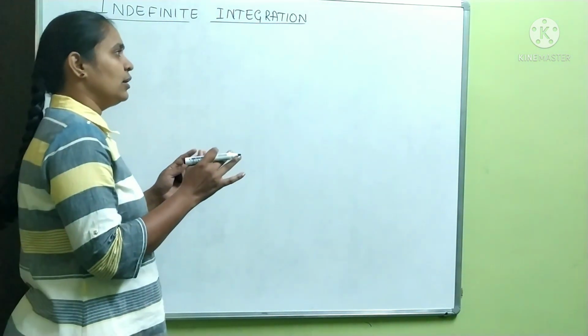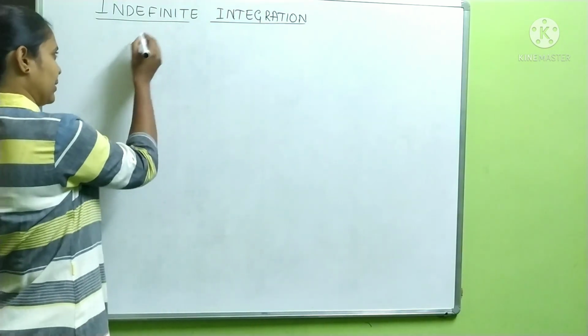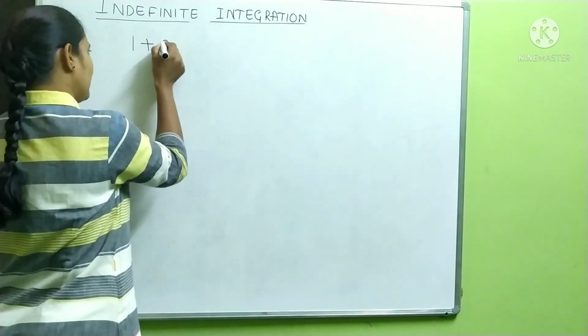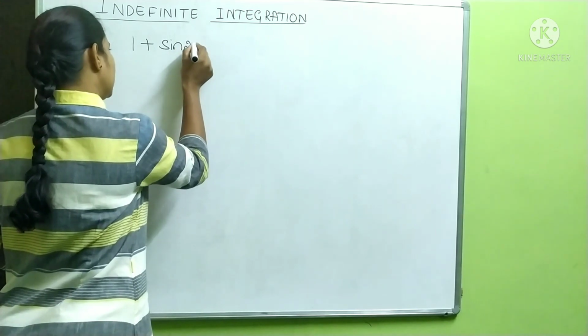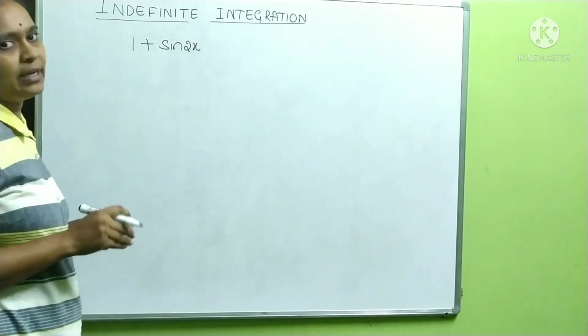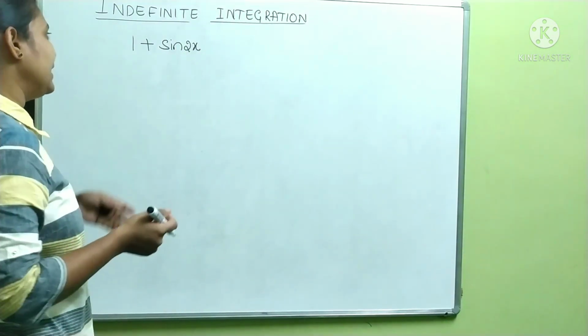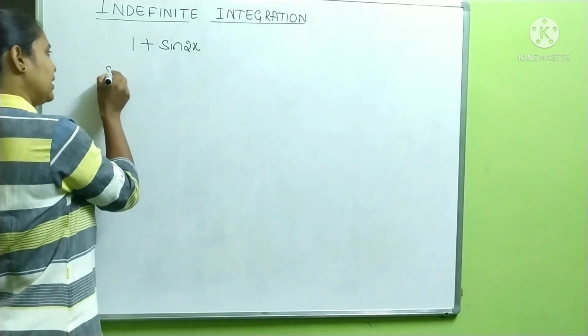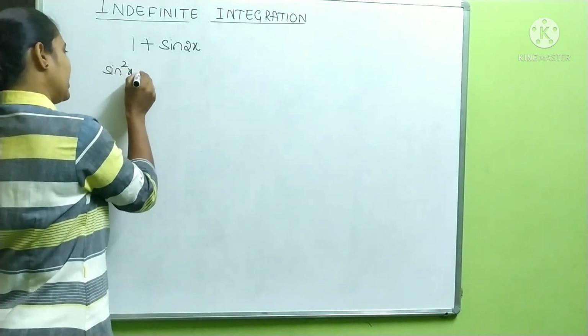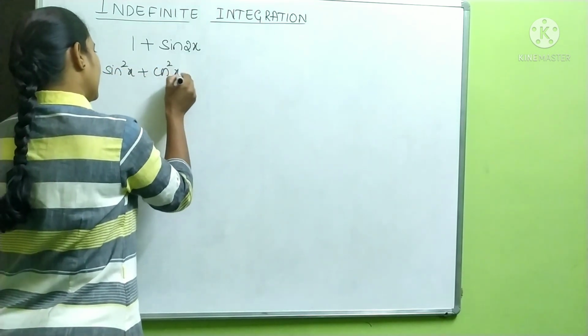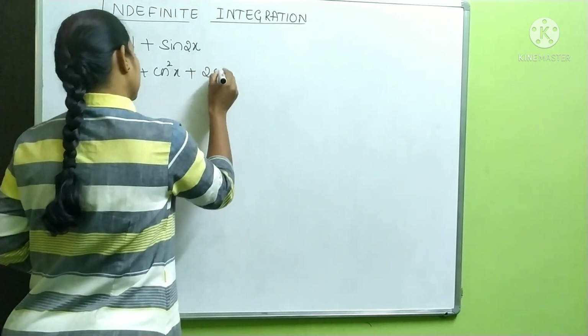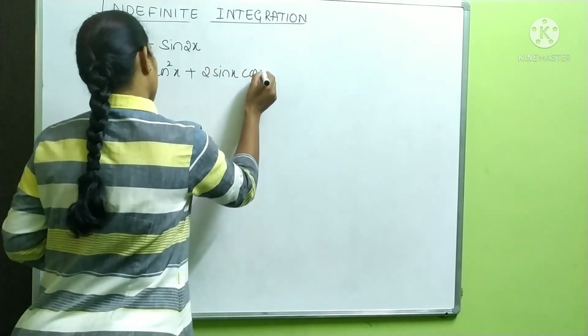So, you have observed this one. Let's just look at this. Suppose 1 plus sin 2x is there. In integration, we will write this as, see, 1 can be written as sin square x plus cos square x. Sin 2x is 2 sin x cos x.